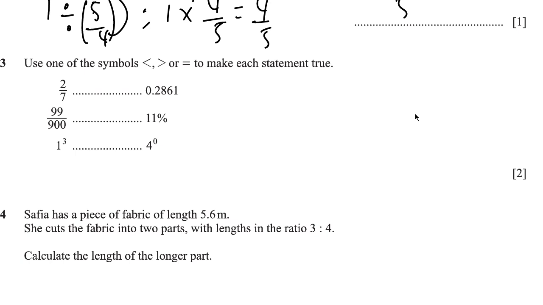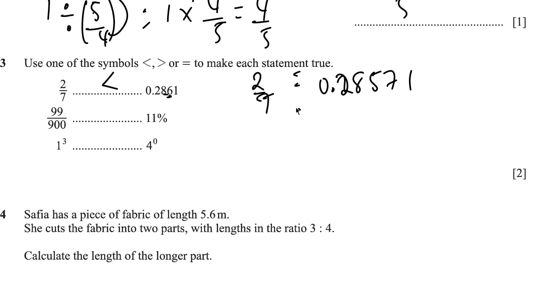Question 3 says, use one of the symbols less than, greater than, or equal to make each statement true. We have 2 over 7. Remember, calculators are allowed in this exam. So if you get a value of 2 over 7, you're going to have 0.28571, and 0.28571 is less than 0.2861. So this is less than that.